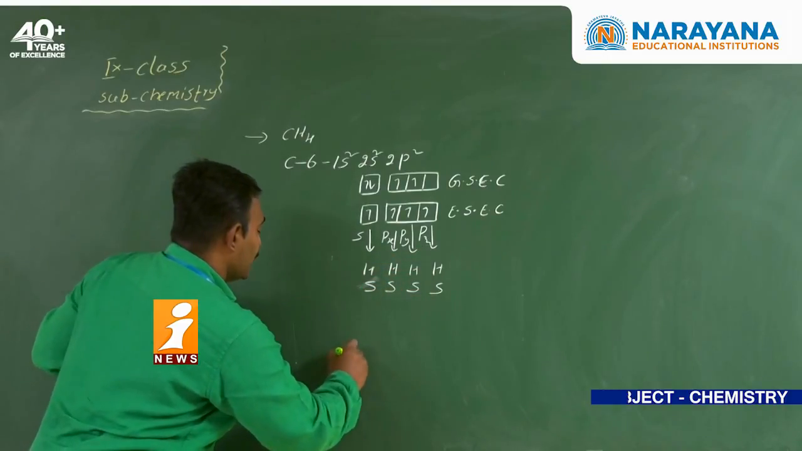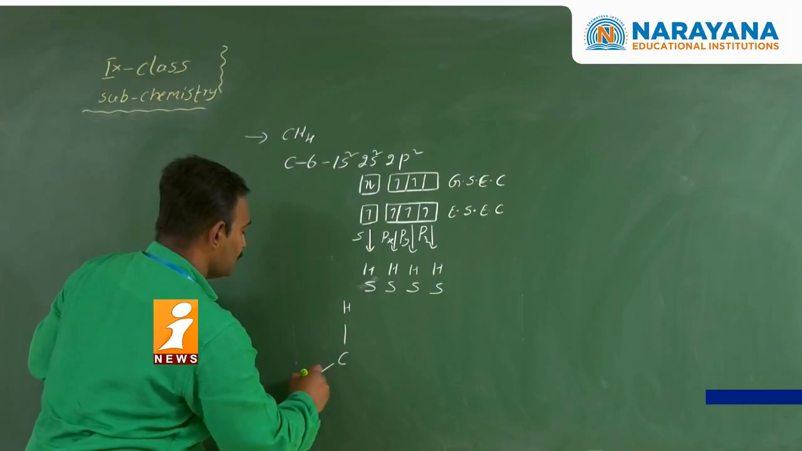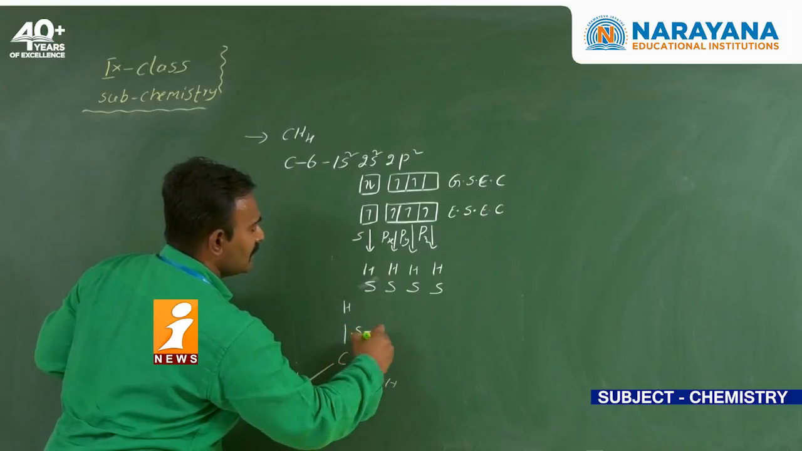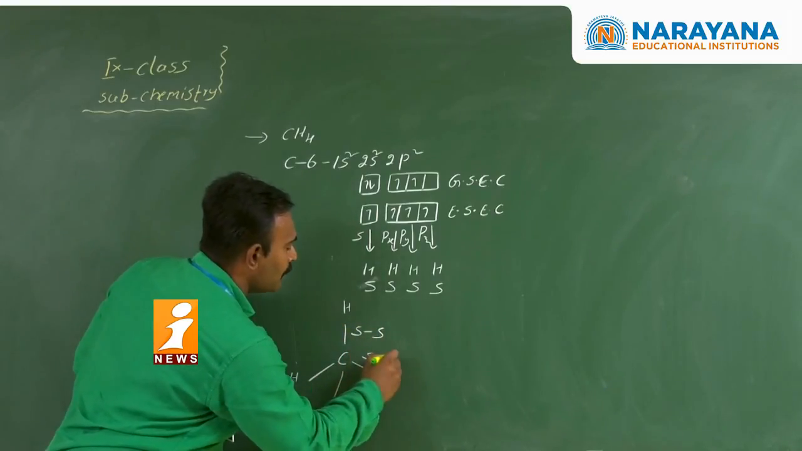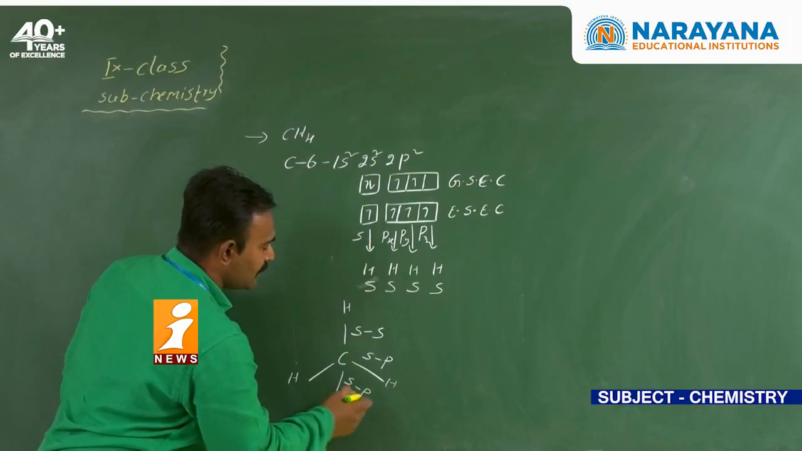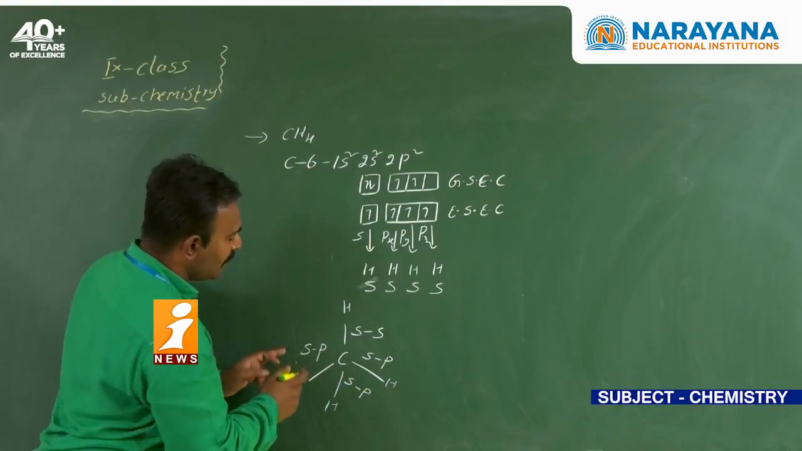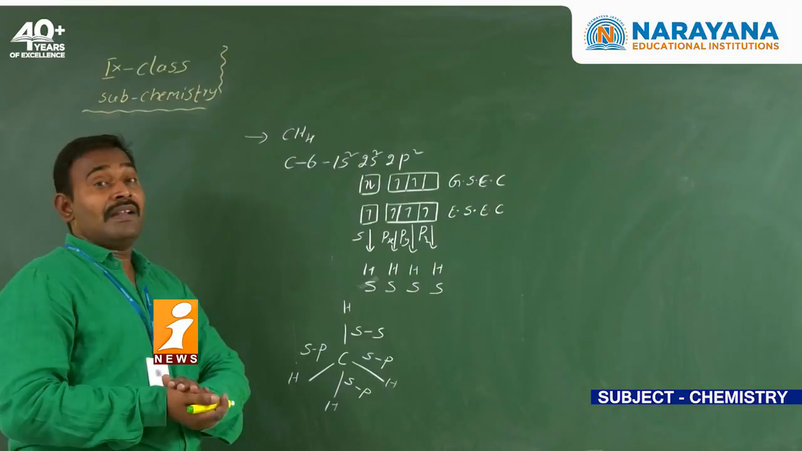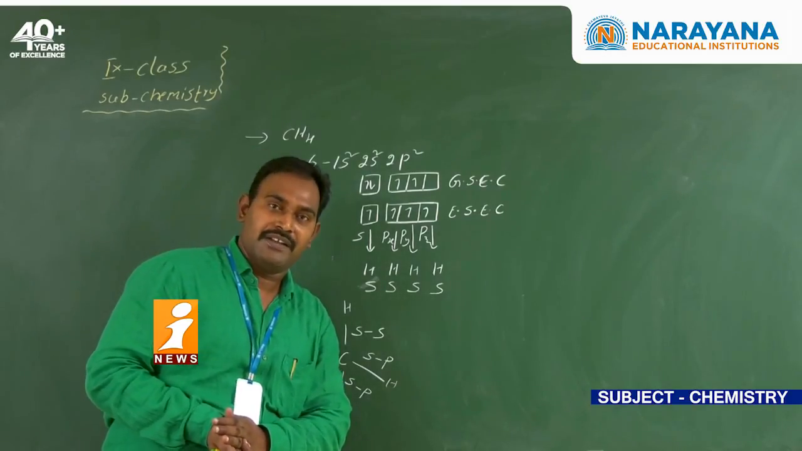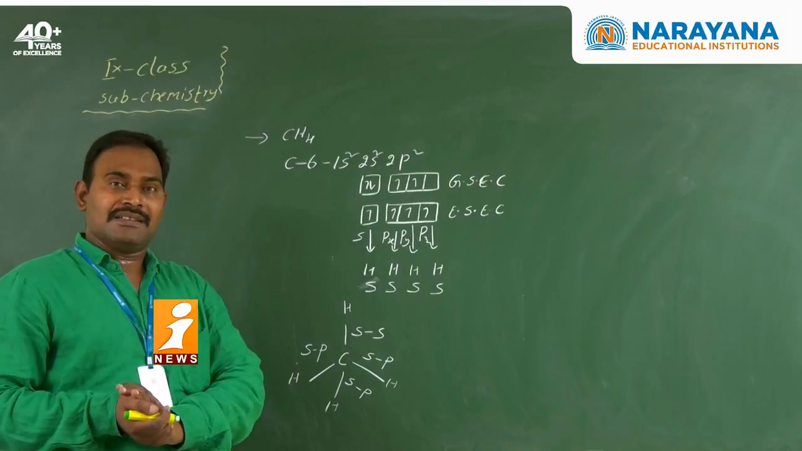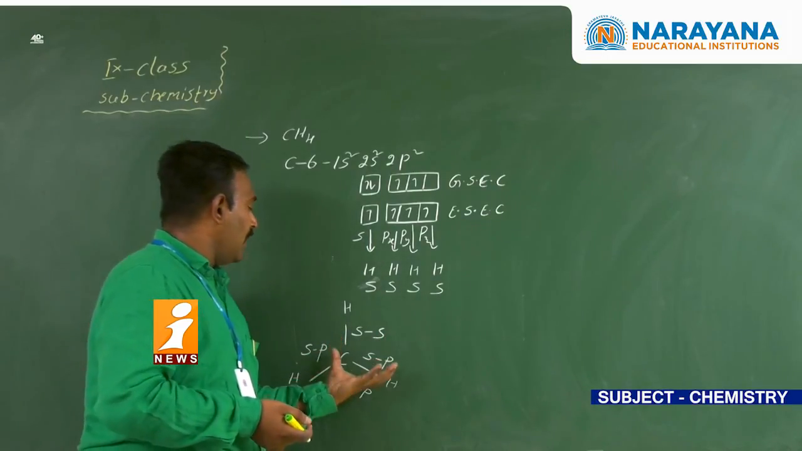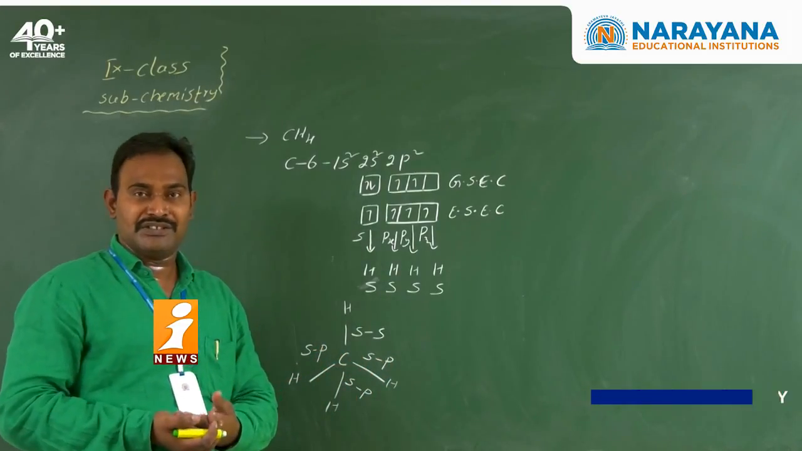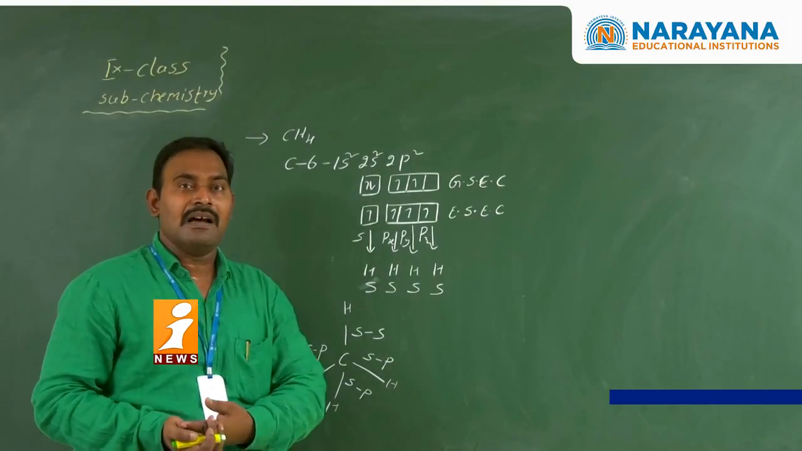That means if we take methane, 4 bonds are there, and the 4 bonds are different. This bond is formed due to the ss overlapping, and these bonds are formed due to the sp overlapping. That means the 4 bonds should be different, and bond energy also should be different, bond length also should be different. So according to valence bond theory, but experimentally all the bonds are identical. All the bonds have the same bond energy. That can be explained by the hybridization concept.